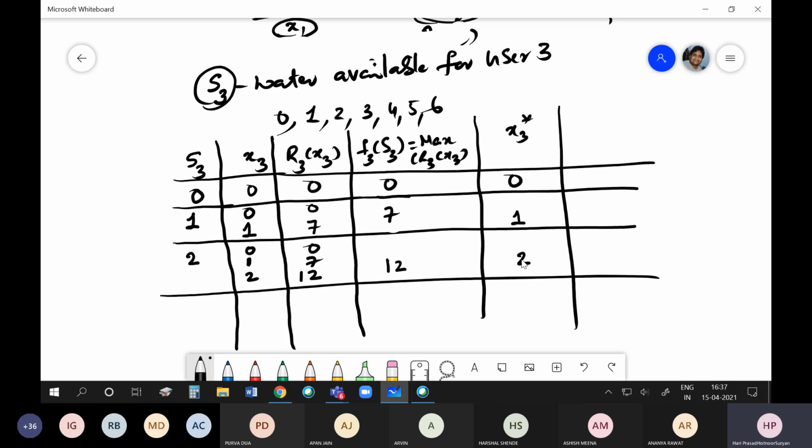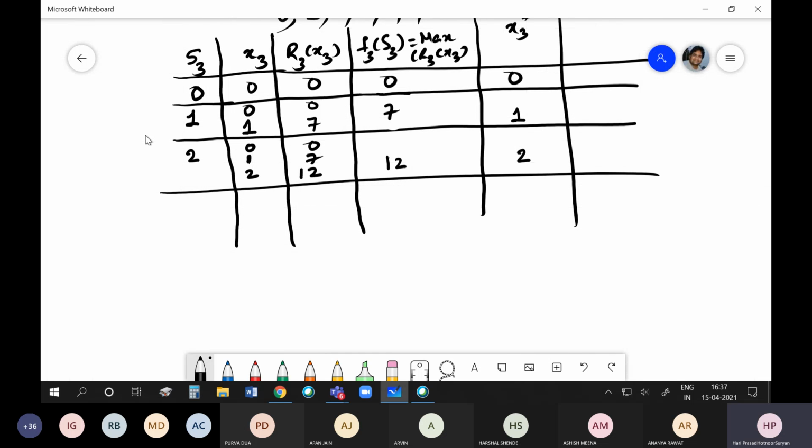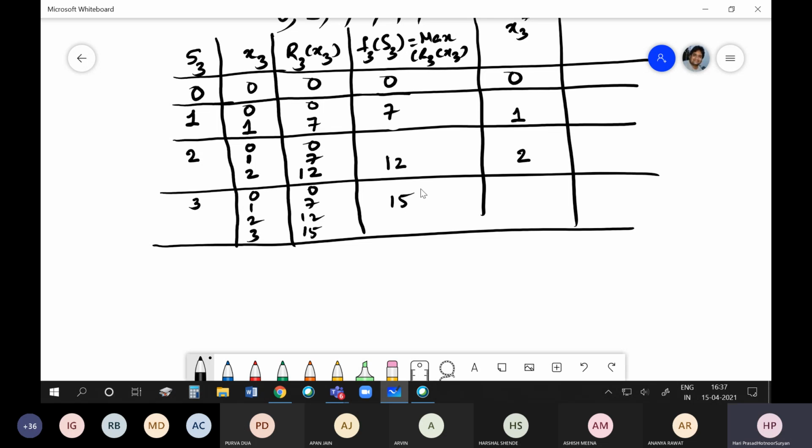Yes, sir. Okay, then now let us go further. If I have 3 units, what will happen? I can have 0, 1, 2, 3. The benefits are 0, 7, 12, or 15. So you have 15, so you release 3.